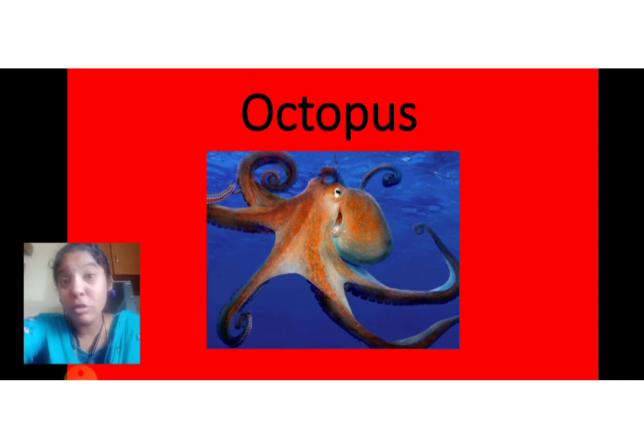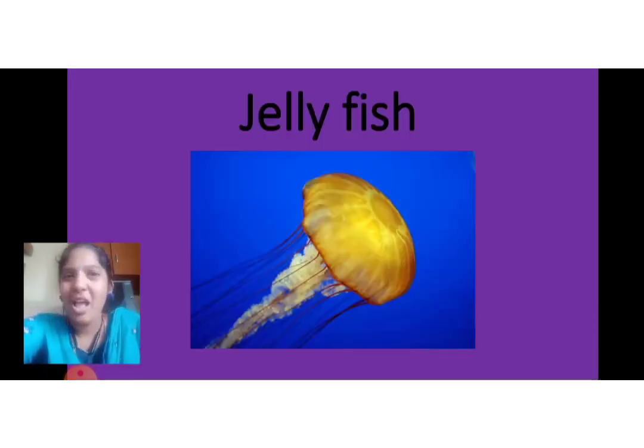The octopus also has 3 hearts. So the octopus is a special water animal: it has 8 limbs, 9 brains and 3 hearts. It is a special thing about the octopus.